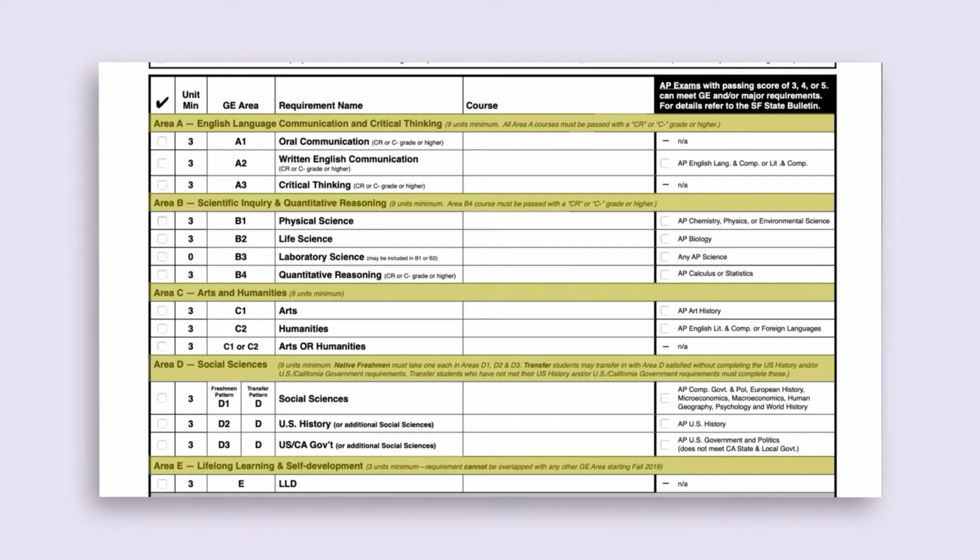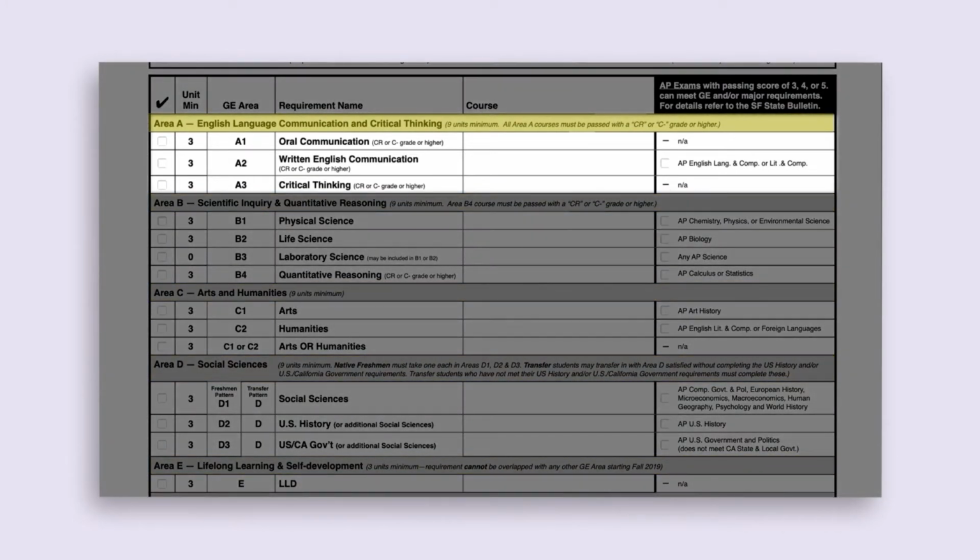The first GE area is Area A, English Language Communication and Critical Thinking, which is met through completion of a minimum of 9 units. It consists of A1, Oral Communication, A2, Written English Communication, and A3, Critical Thinking. These are foundational courses to build your oral and written communication skills, which can help you be more successful in your other classes. Beyond academics, they can help you with interviews, internships, work, and life in general.